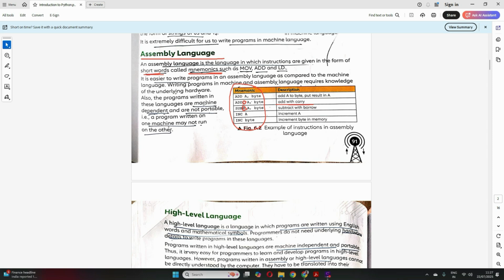It's not easier, right? And writing programs in these languages, machine and assembly, requires knowledge of the underlying hardware of your computer. You require knowledge of that. So one disadvantage: it's difficult to write programs in both languages. Then you require knowledge of the underlying hardware. And third, programs written in these languages are machine dependent.